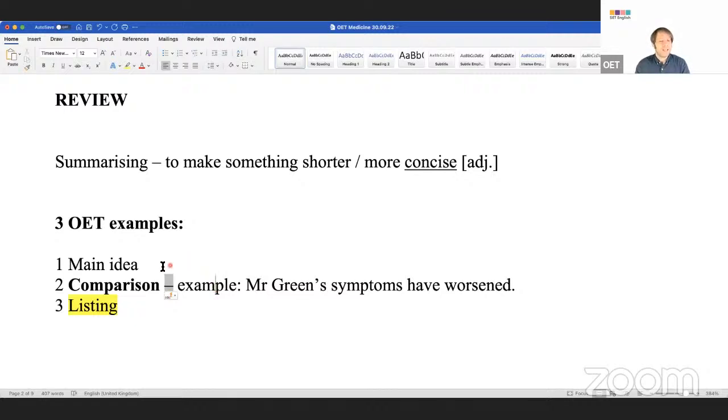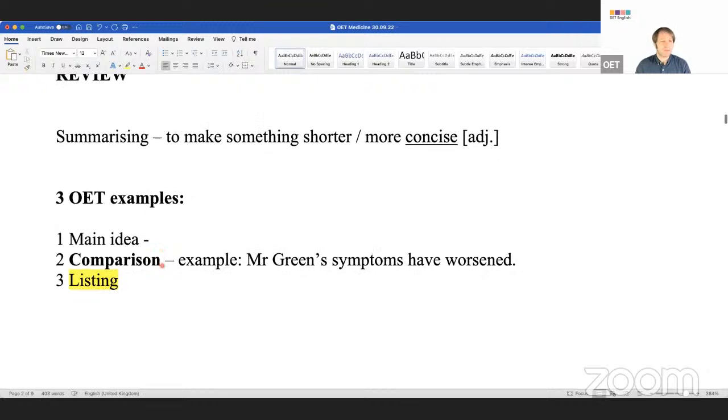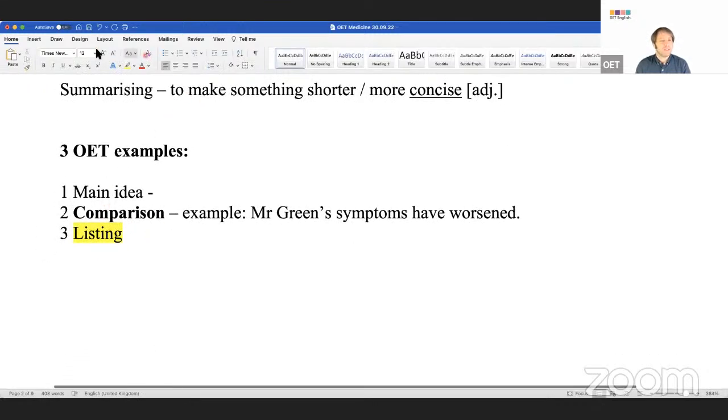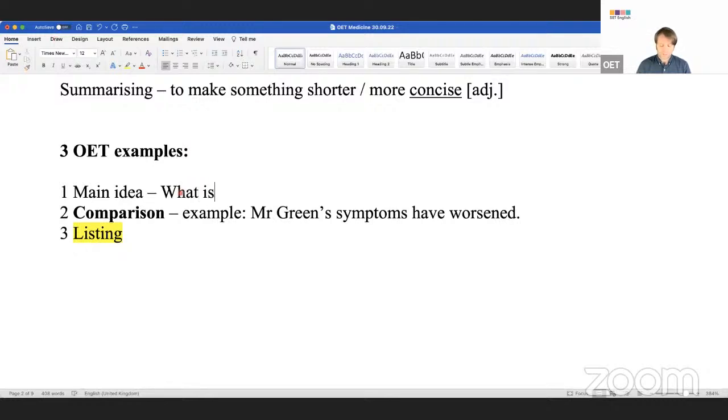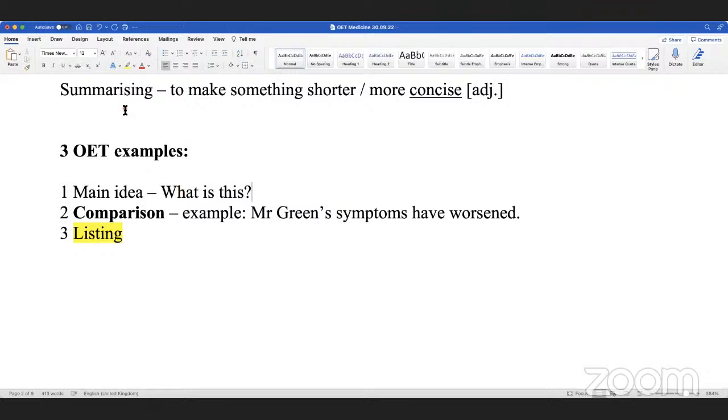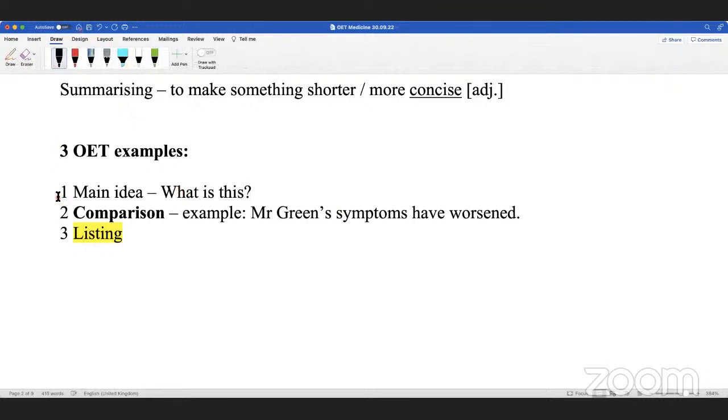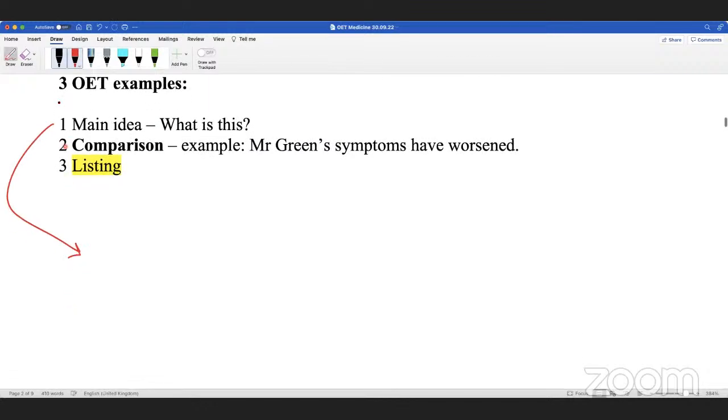What about main idea though? Yesterday we talked about main idea. What is main idea summarizing? It is to aggregate or to group. Excellent.